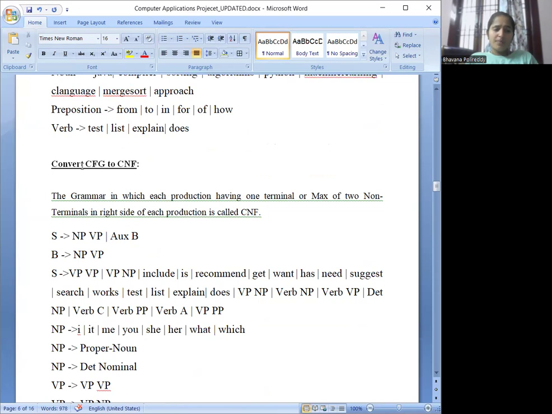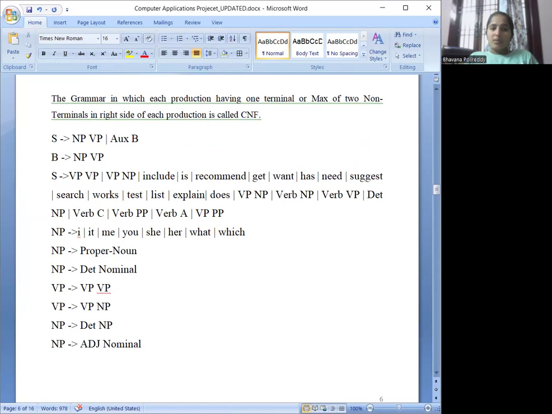So now let's see how we convert CFG to CNF. A grammar in which each production has one terminal or a maximum of 2 non-terminals on the right side is called CNF. If that condition is satisfied, then we can call it CNF.